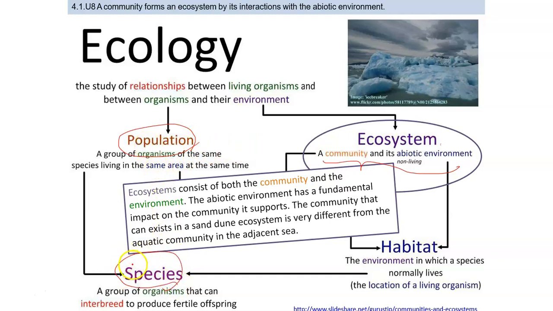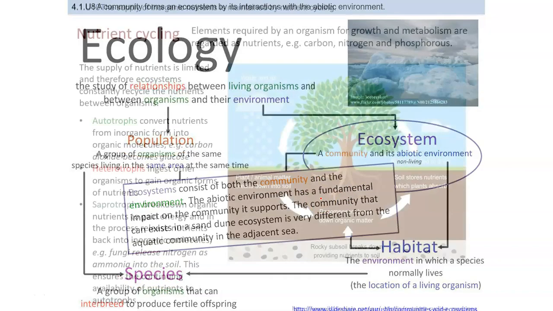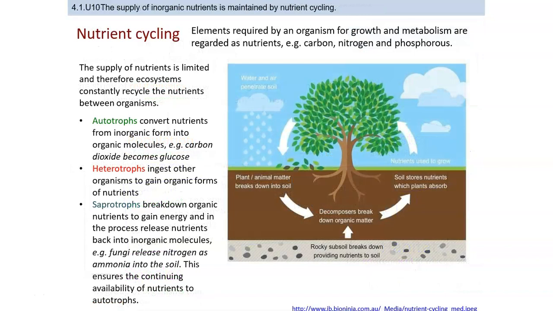If you have more than one population, two populations make a community, and community plus abiotic becomes ecosystem. So we have discussed this before. Let's move to the next slide, which is related to nutrient cycling.